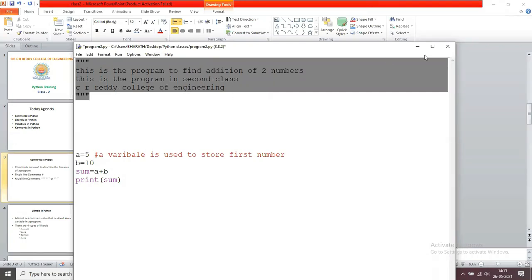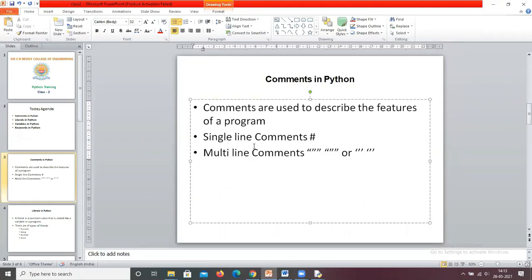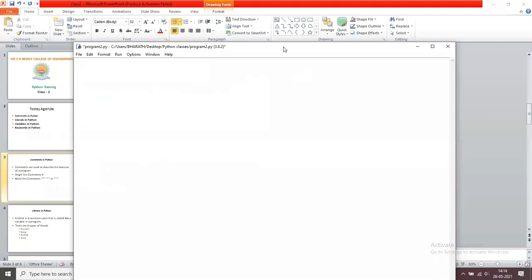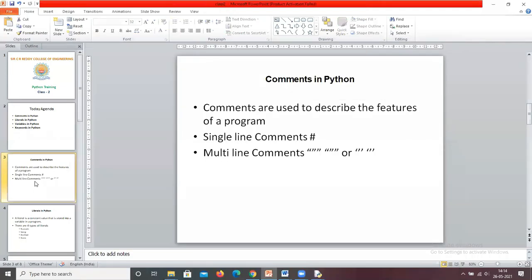Okay, I hope everyone understands the purpose of a comment. When you are writing the program, we can describe the features of your program by using comment lines. So we have two types of comment lines, single line and multi-line. Single line means you use the hash symbol, and for multi-line comment lines you use 3 double quotations or 3 single quotations. Okay, so this is about comment lines.